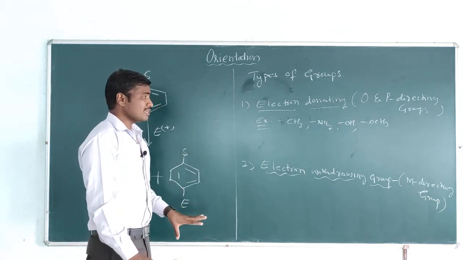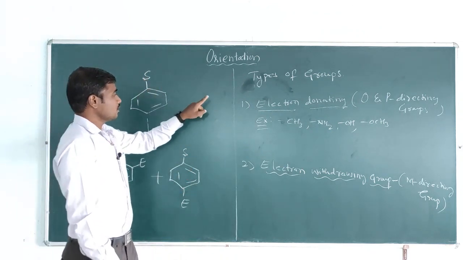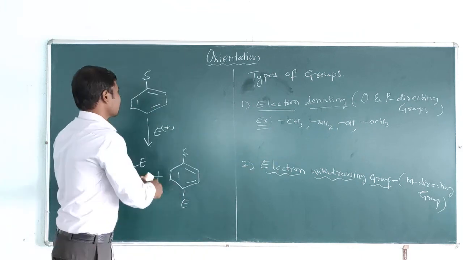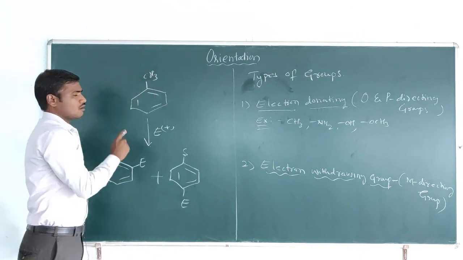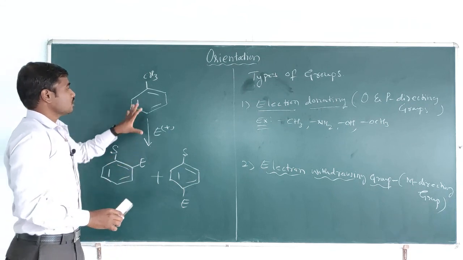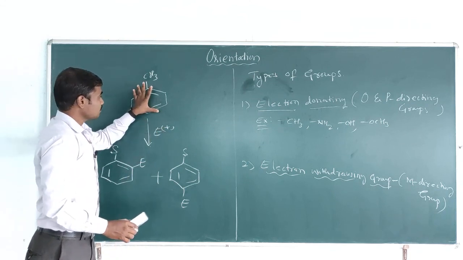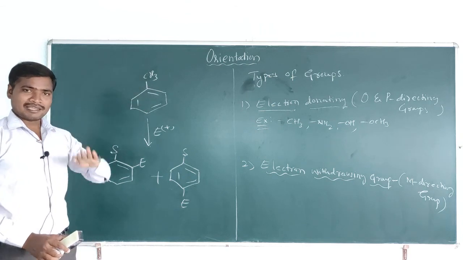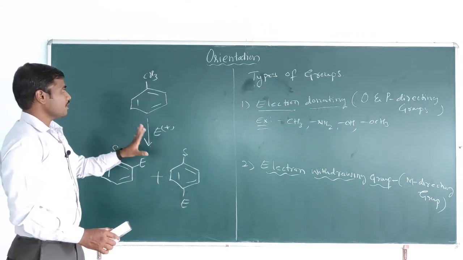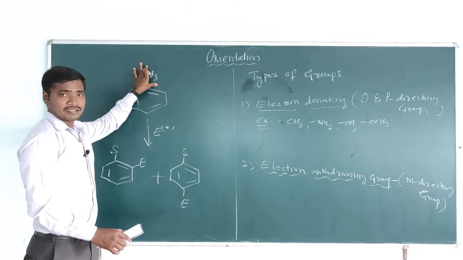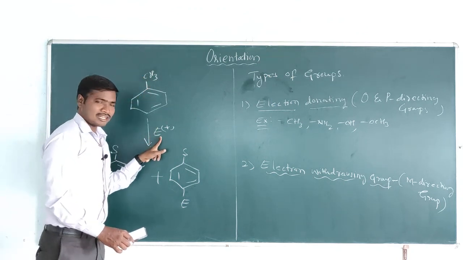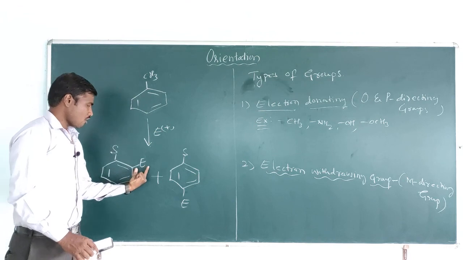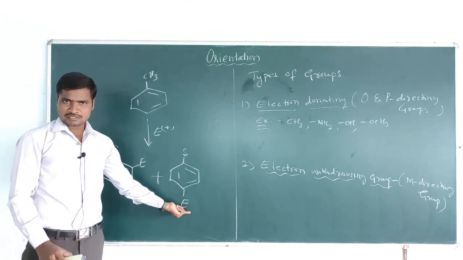So if you have CH3 as the first substituent on a benzene molecule, and this molecule undergoes further electrophilic substitution, then this methyl group directs the second incoming electrophile to the ortho and para positions.